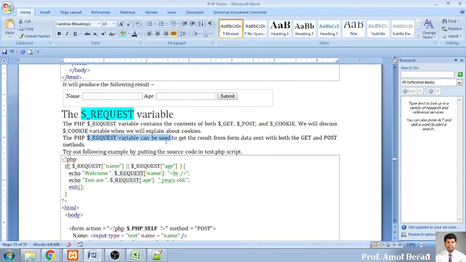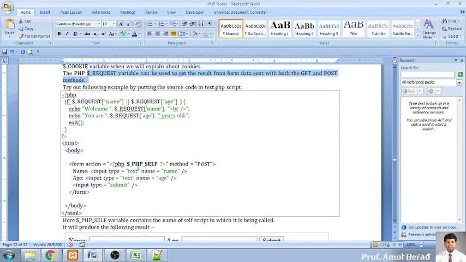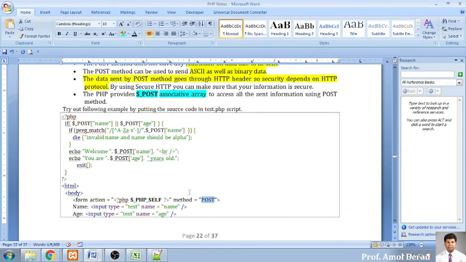Now the request variable can be used to get the result from the data sent with both the GET and POST method. So if you are using the POST method and you want to make it dynamic, tomorrow you may want to say GET method, or POST method. If you want to refer to it dynamically, meaning you don't know whether the user has used GET or POST, in those situations you can use the request. Here I said POST, so according to our previous example I should have used this variable, which is nothing but the POST associative array variable.